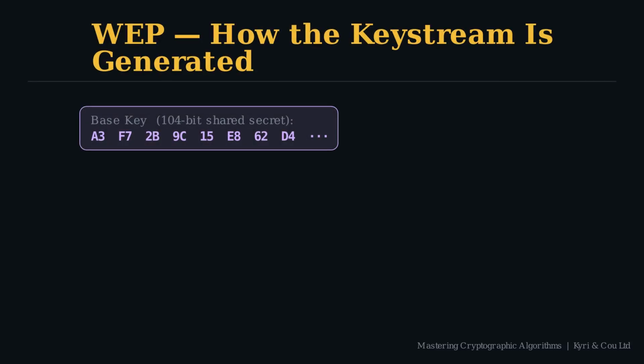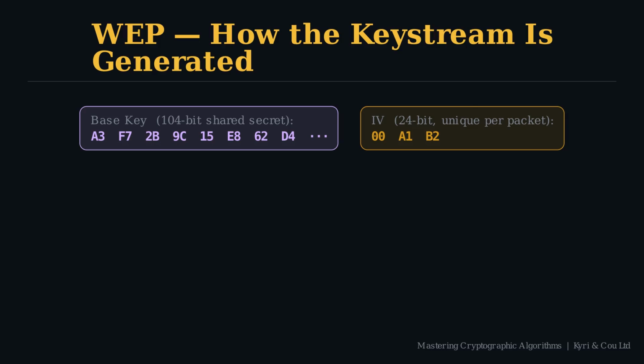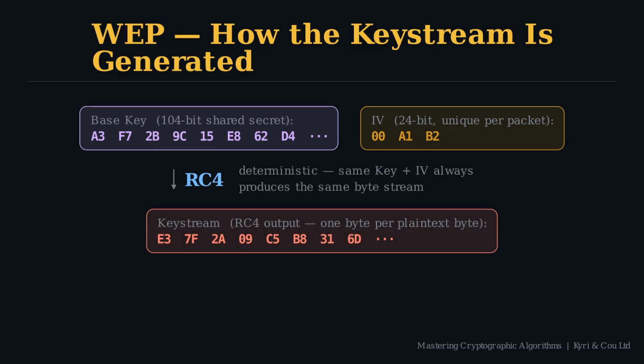WEP's base key is a 40 or 104-bit secret configured on the router and shared with every client. These bytes don't change; they stay fixed across every packet. Each transmission also carries a 24-bit initialization vector, 3 random bytes generated fresh per packet. That's the mechanism designed to prevent key reuse. The base key and the IV get concatenated and fed into RC4, a stream cipher that expands the combined input into a pseudo-random byte stream, the key stream. RC4 is deterministic. This means the same key plus the same IV always produce the exact same key stream.